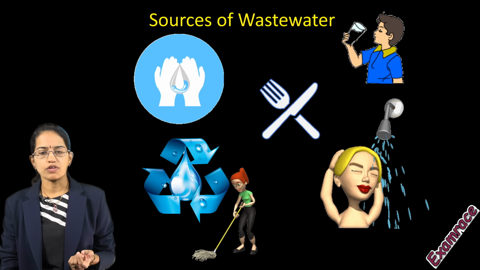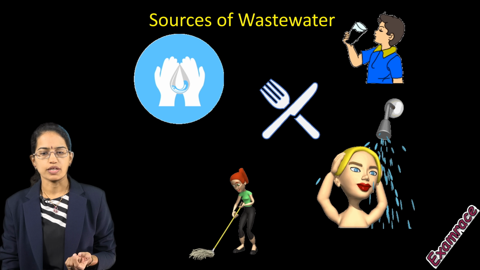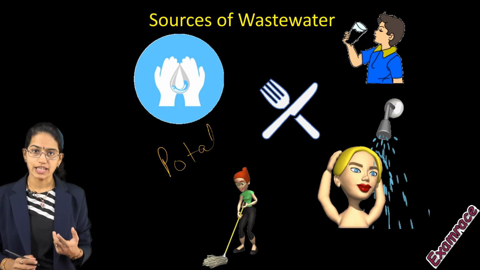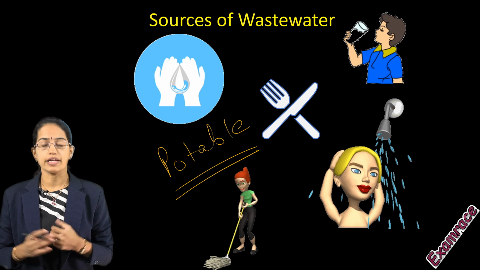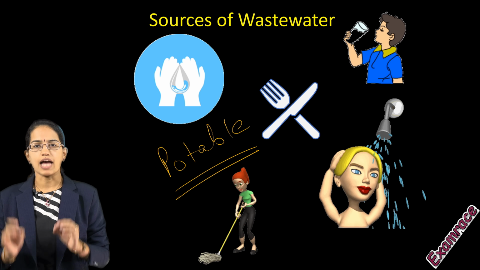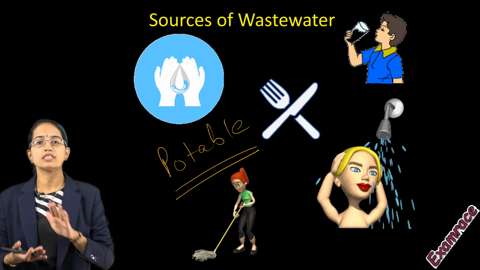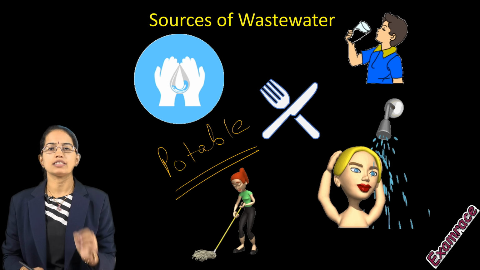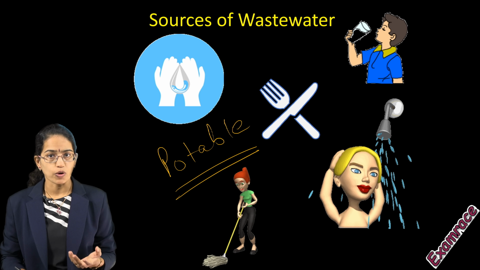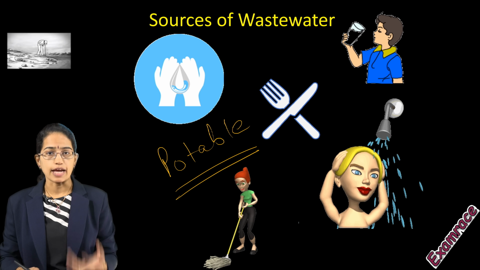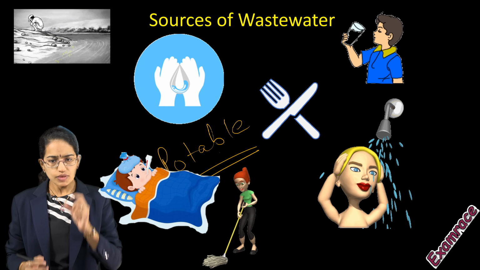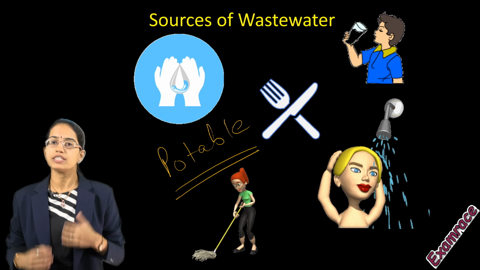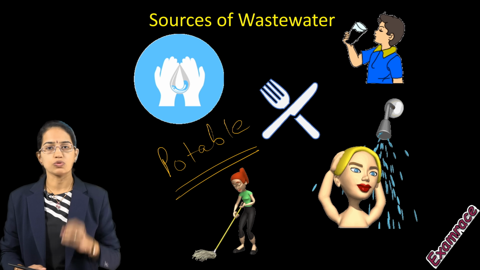So the term we come across is potable water. Potable water is water that is fit for drinking. When we say water is fit for drinking, what does this signify? It signifies that this water is safe and devoid of any kind of contamination. If there is contamination in the water, it can lead to waterborne diseases like cholera, typhoid, jaundice and so on. So in order to have access to safe drinking water, we need to have treatment of the sewage that is going into the lines.